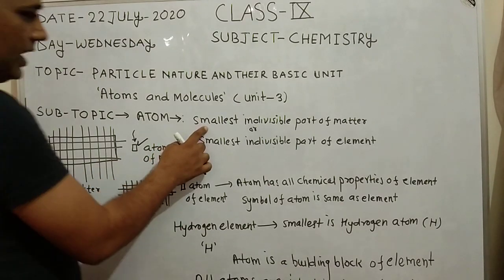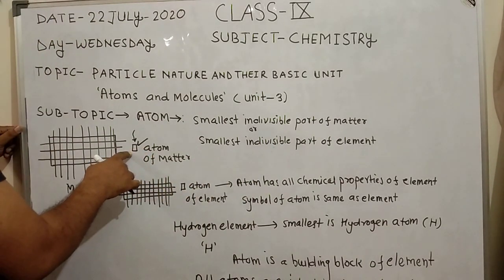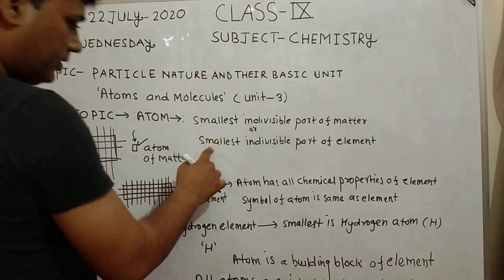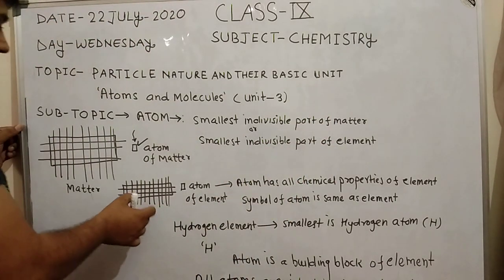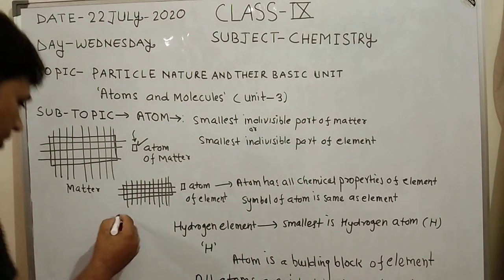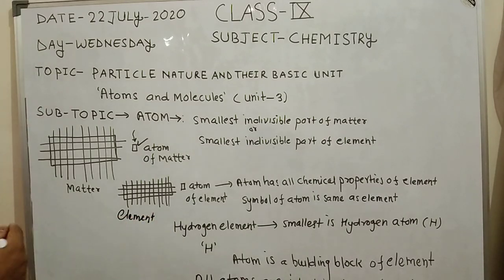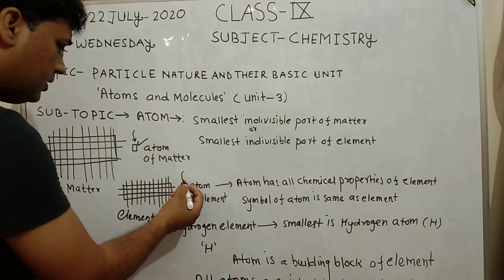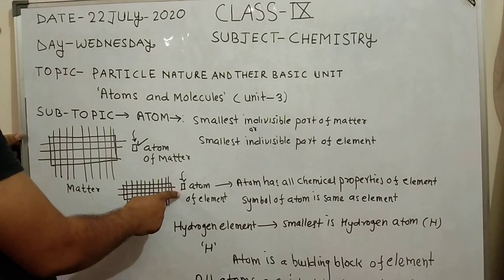So the smallest individual part of matter is known as atom, or the smallest indivisible part of an element is also known as atom. Take an element and divide it into fine parts, and the smallest part of the element is known as atom.